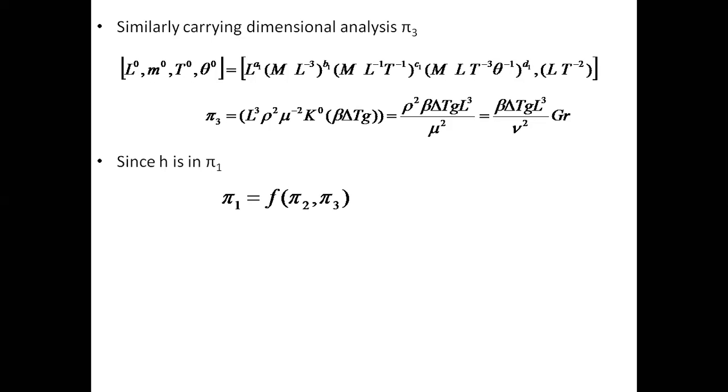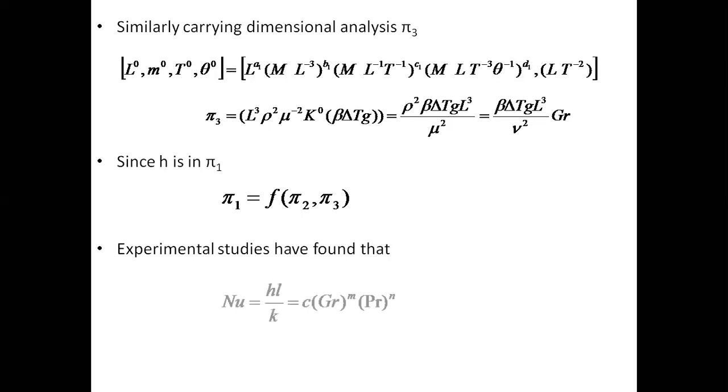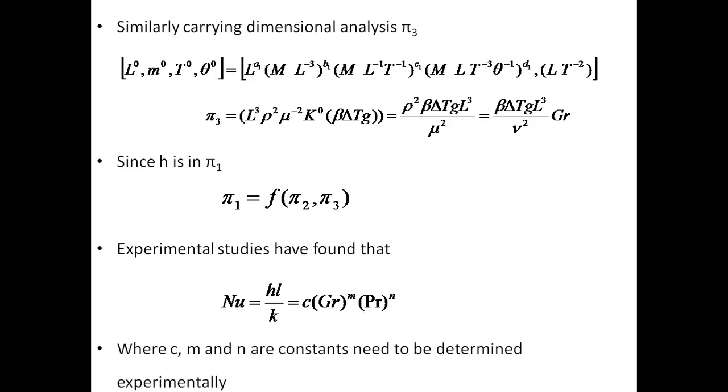Experimental studies have found that the Nusselt number is equal to c into Grashof number to the power m, Prandtl number to the power n. These c, m, n are constants that need to be determined experimentally.